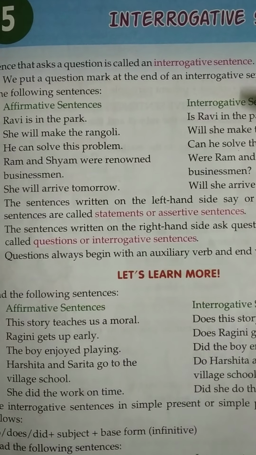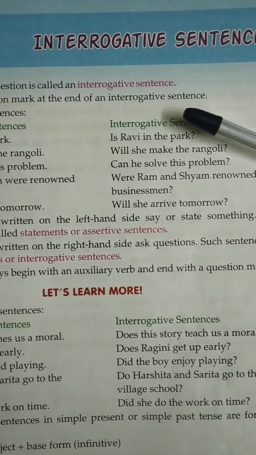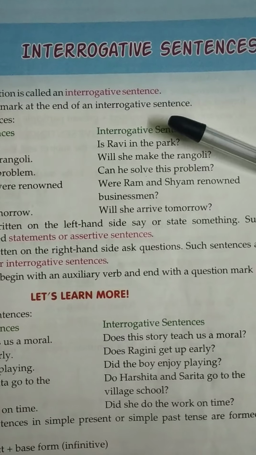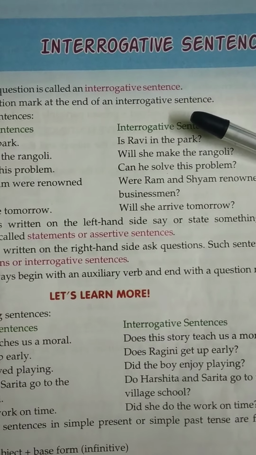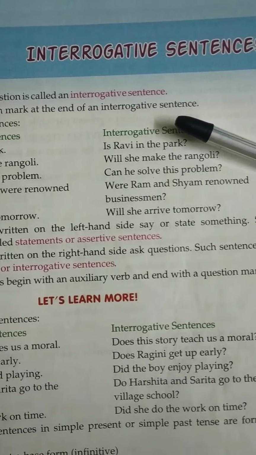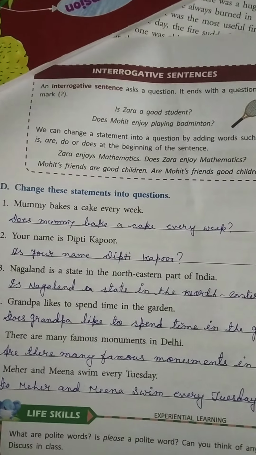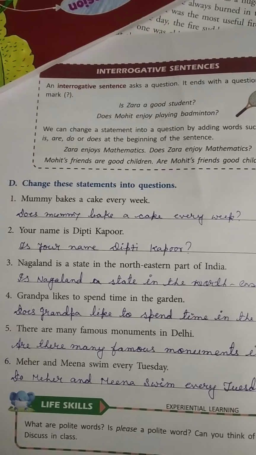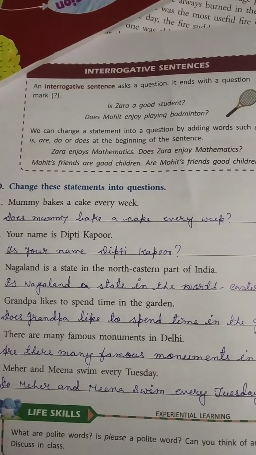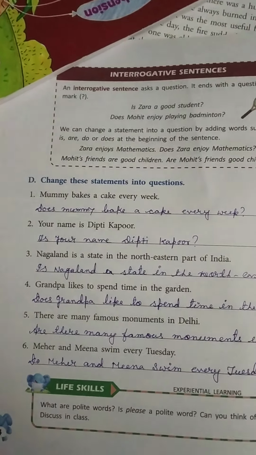The affirmative sentence is, this story teaches us a moral, but the interrogative sentence comes in this way: does this story teach us a moral? So what I told you, to make a question, we have to bring the auxiliary verb first. We may not get the auxiliary verb in the sentence, so we have to bring it from the main verb. Based on the main verb, we have to bring it, right? Now we can see exercise D, change these sentences into questions.